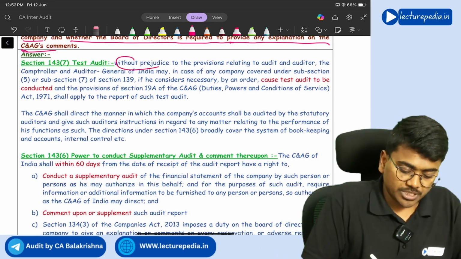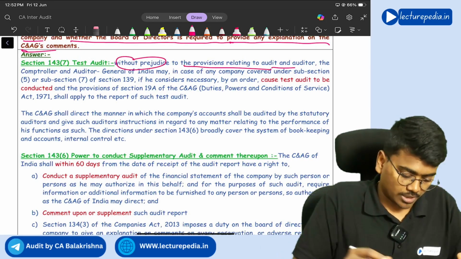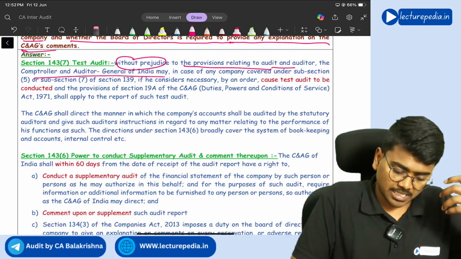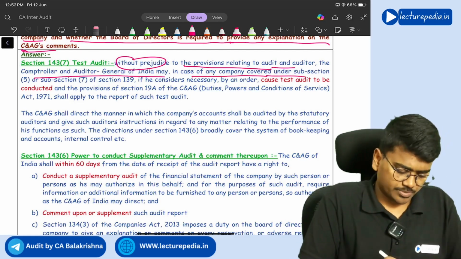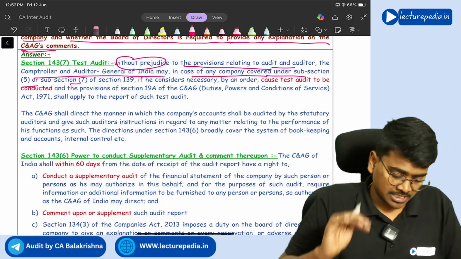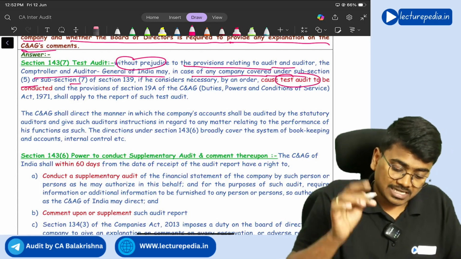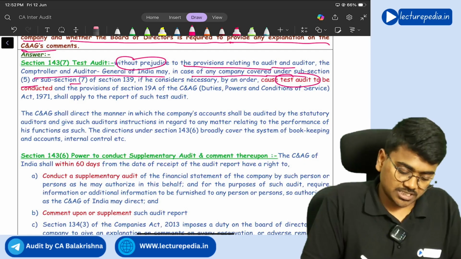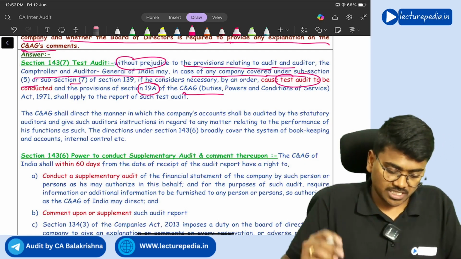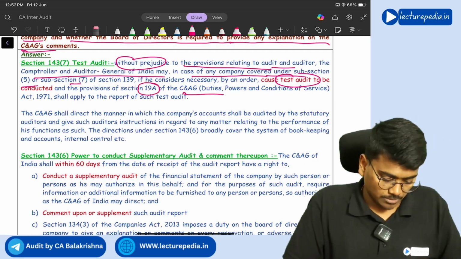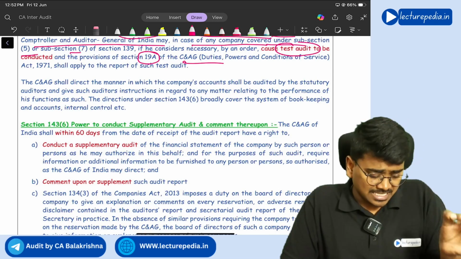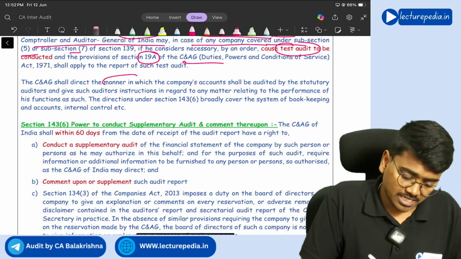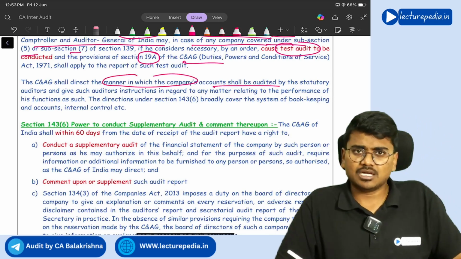So, without prejudice to provisions relating to audit and auditor, C&AG, in case of a company covered under subsection 5 or 7, that means in case of a government company, can order a test audit. And with respect to test audit, provisions of section 19A of the C&AG Act will be applicable. And C&AG can also direct the manner in which the company's accounts shall be audited by the statutory auditor.